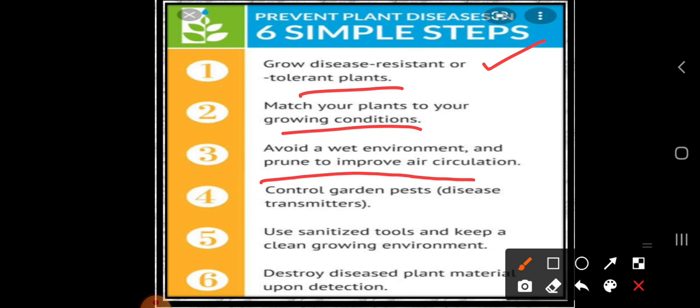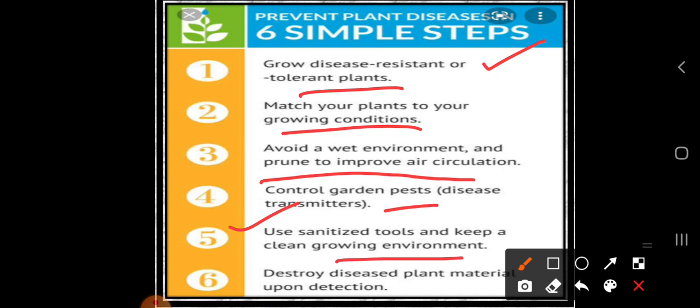Then improve the air circulation and control garden pests. In the garden, some insects are harmful for the plant, so we have to control them by applying chemicals. Then use sanitized tools and keep a clean growing environment.